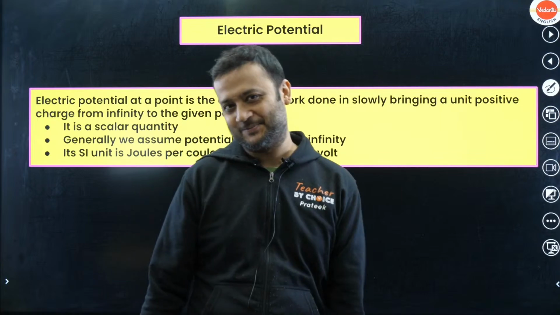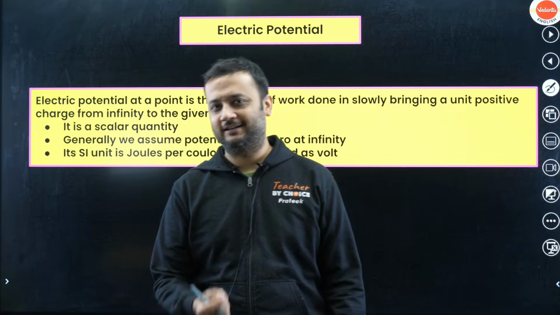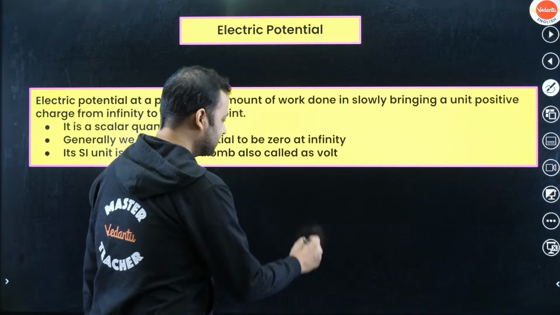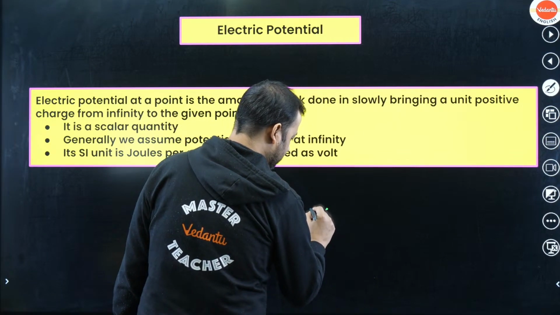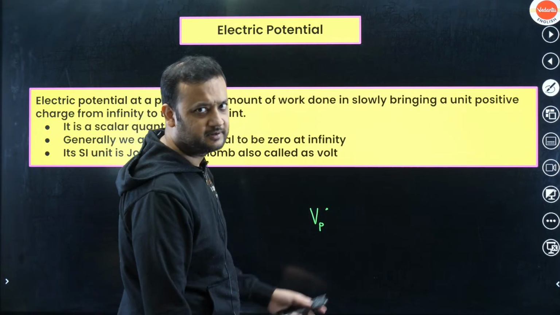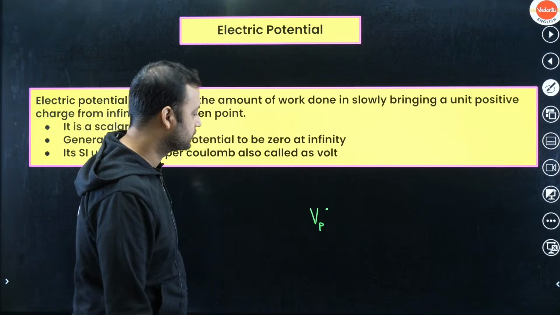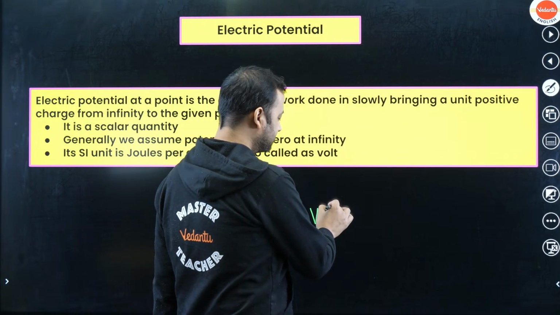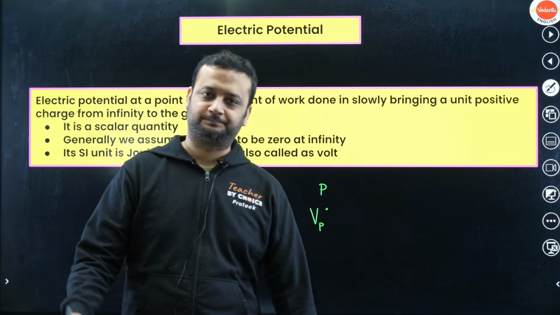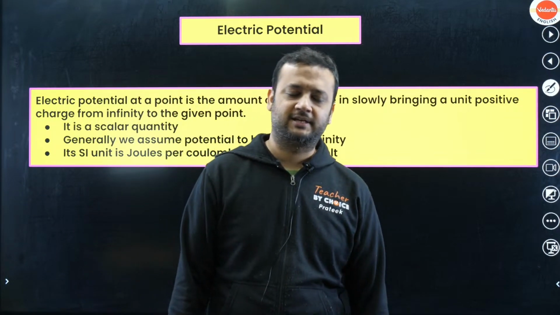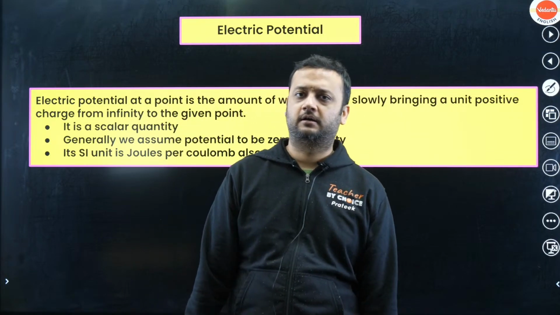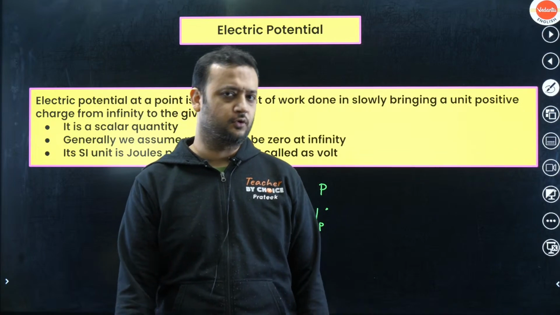I know it's slightly a complex definition, but listen to me carefully and you would definitely understand. Let us say that at this point the electrostatic potential is Vp, or you can simply say V also. Vp means, let's say this point is P, so electrostatic potential at this point is Vp. Let's say Vp is 10 volts. You know that the unit of the potential is volts.